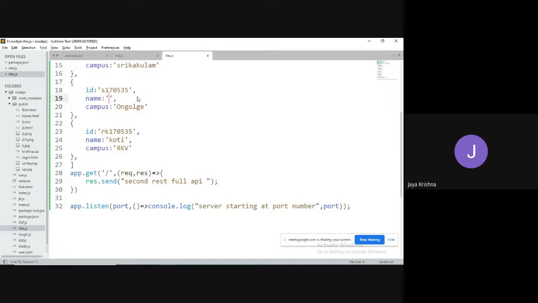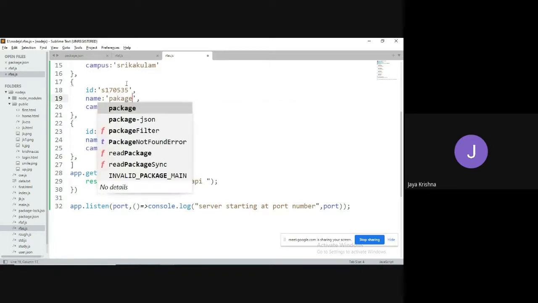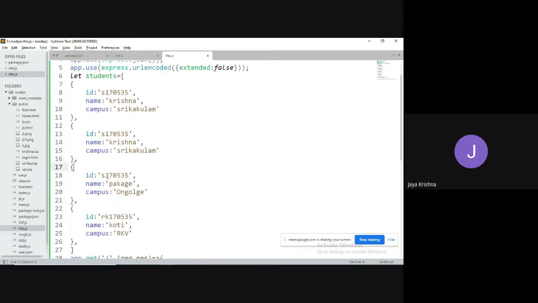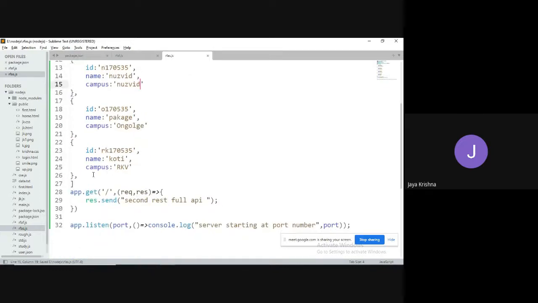The names. Let me take the package. I don't want to take the specific names. This is O. This is N, and this name is Nojvid. Campus is Nojvid. So what I did, guys, I have taken an array of objects.